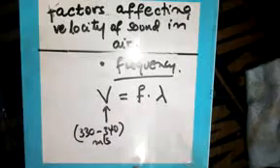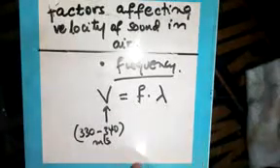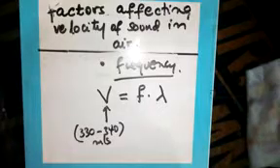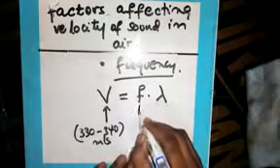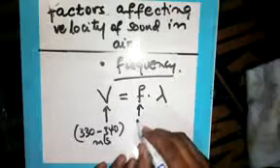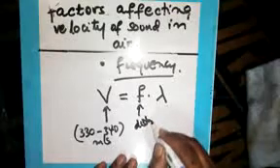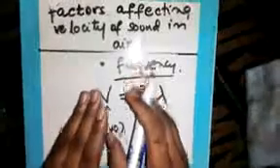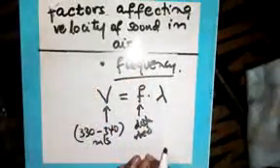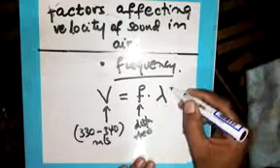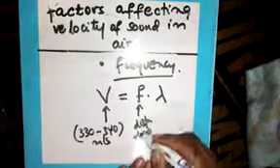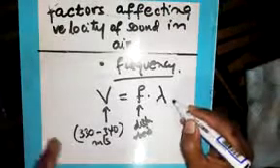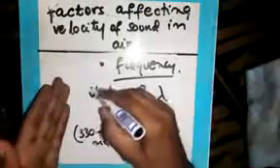Now, if we disturb the frequency, either by increasing or decreasing it, automatically you are going to disturb the wavelength.